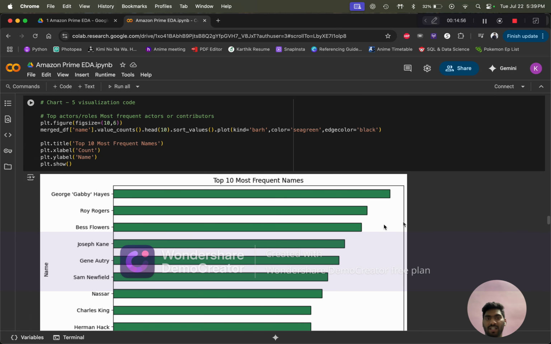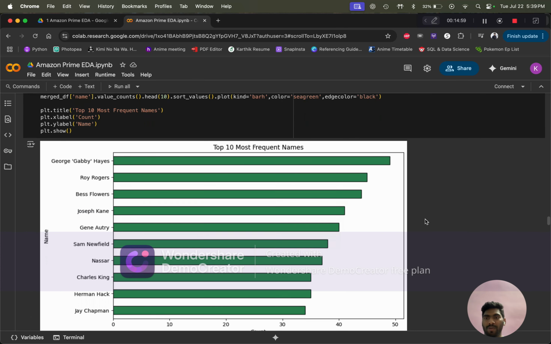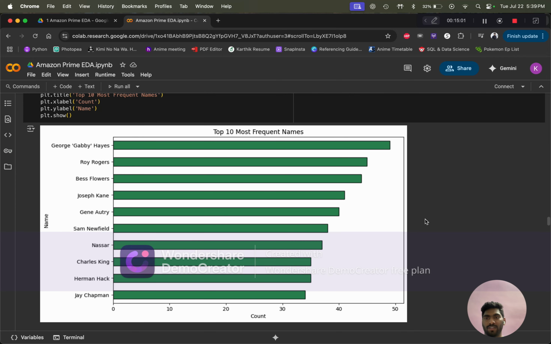And next, which are the top 10 actors that have mostly acted in the movies or shows. As you can see, George Gabby Hayes, Roy Rogers, Bess Flowers, these are the top three actors, who have acted in almost more than 40 films each.